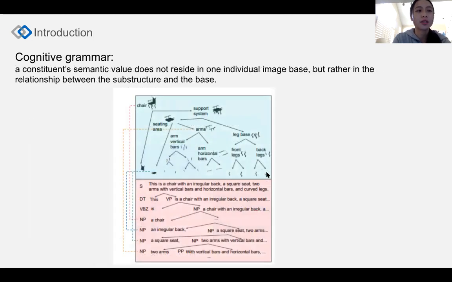This is inconsistent with cognitive grammar's notion that a constituent's semantic value does not reside in one individual image base, but rather in the relationship between the substructure and the base. Therefore, we present VLGrammar, a framework that learns grounded grammar induction of image and language jointly.